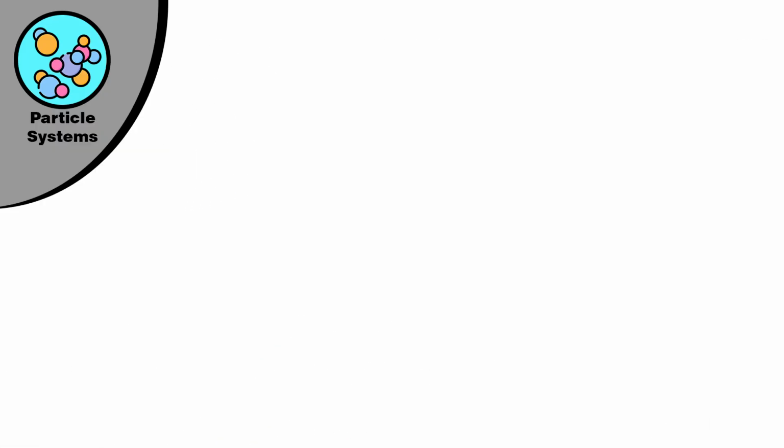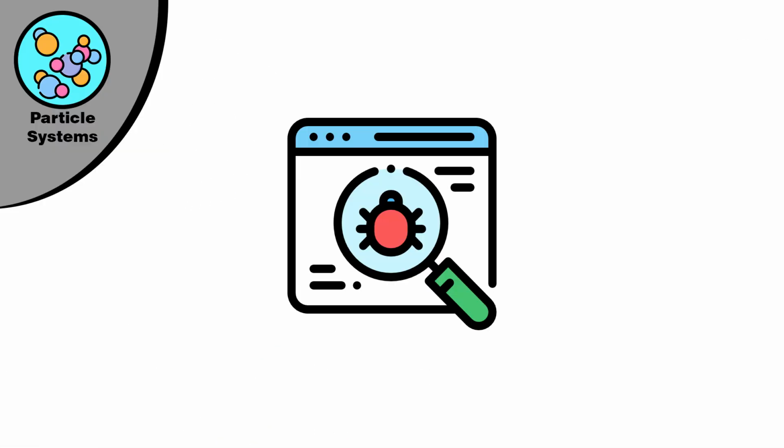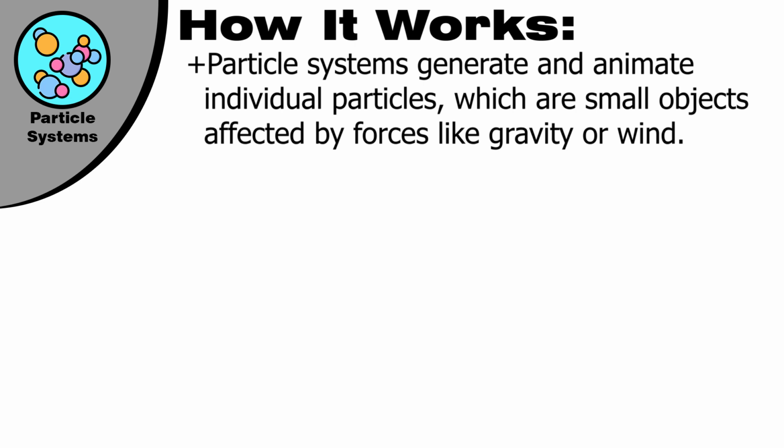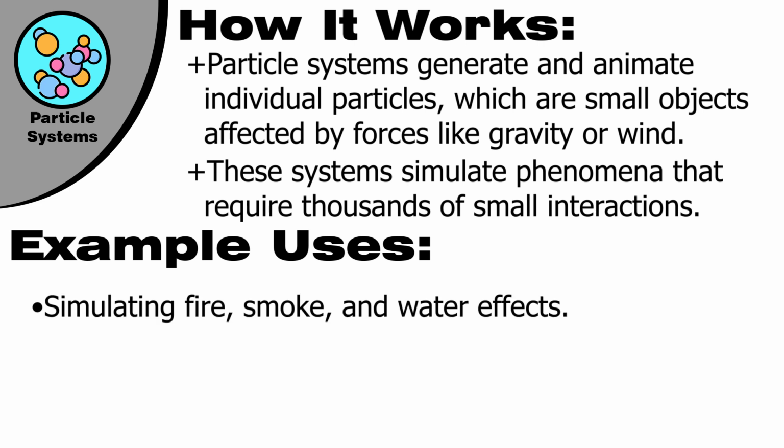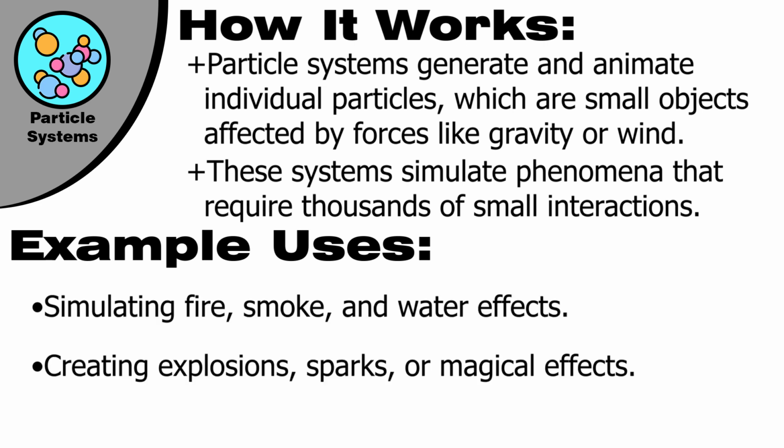Particle systems. Particle systems are used to simulate small dynamic objects like smoke, fire, rain, or explosions. How does it work? Particle systems generate and animate individual particles, which are small objects affected by forces like gravity or wind. These systems simulate phenomena that require thousands of small interactions. Example uses: simulating fire, smoke, and water effects, creating explosions, sparks, or magical effects.